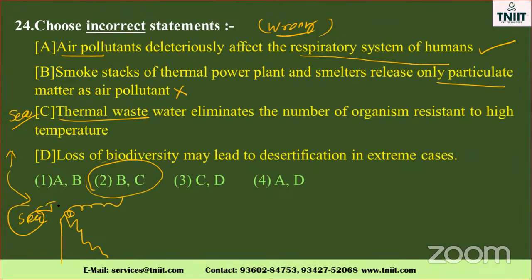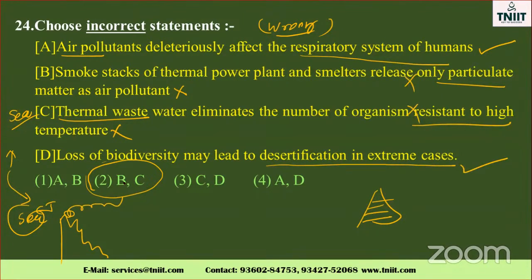Okay. Is it correct? No. Water eliminated the number of organisms resistant. It will not be resistant, so it's a wrong one. Loss of biodiversity may lead to the desertification in extreme cases. Yes, loss of biodiversity means at each and every trophic level there is a change, no? It will lead to desertification in extreme cases. It's a correct one. So these two are the wrong statements. So B and C are wrong and the remaining ones, A and D, are the right statements.